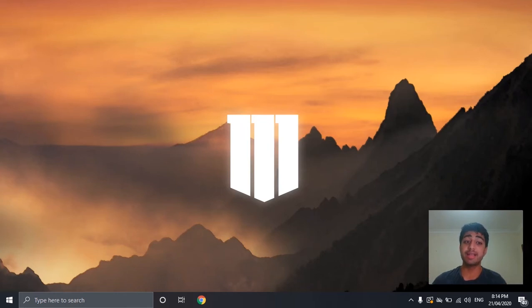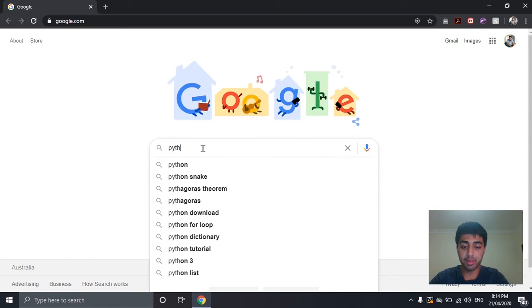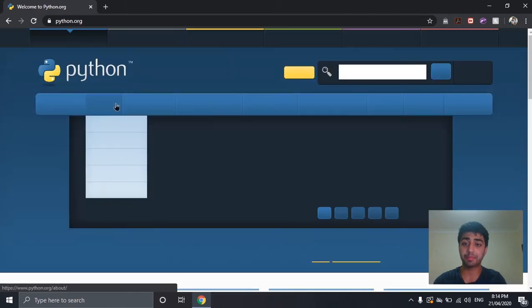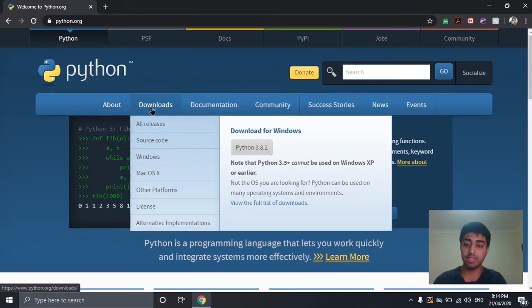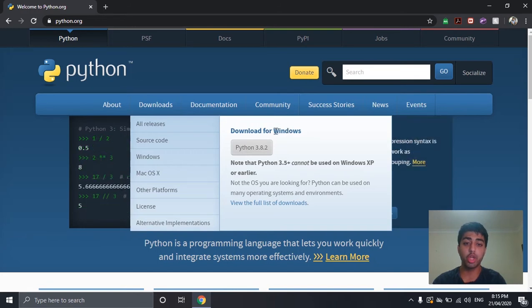So let's go ahead and download Python onto our devices. I'll open up Google, and in the search bar, I'll type Python, and the first search result should come up as python.org. I'll go ahead and click that. If you hover over the Downloads tab up here, you will see on the left-hand side the types of operating systems you can download Python onto, and on the right-hand side you'll see this big button, and it will say download for your operating system.